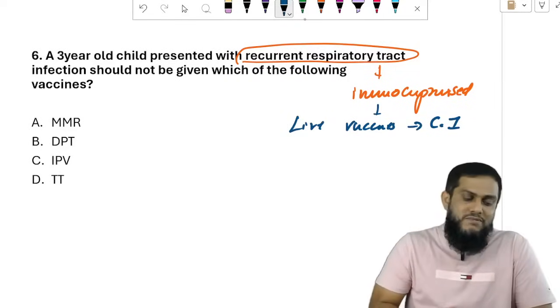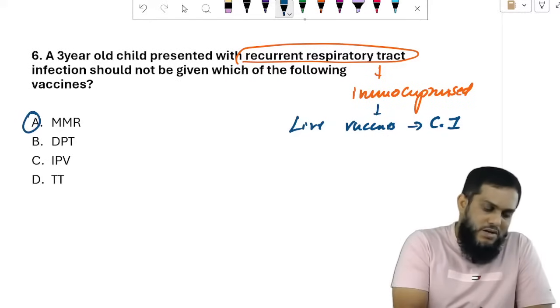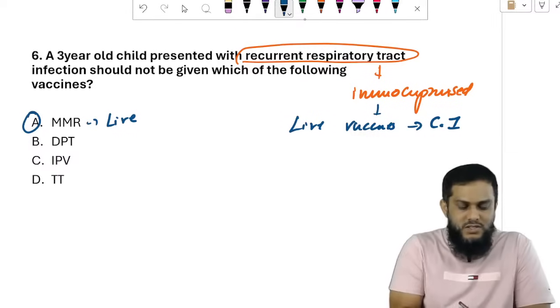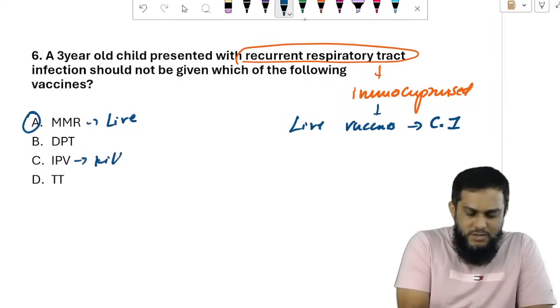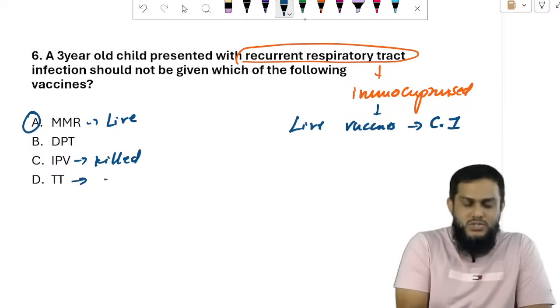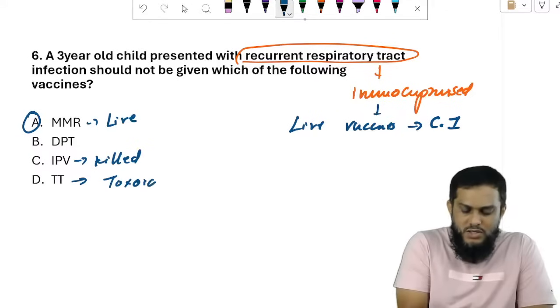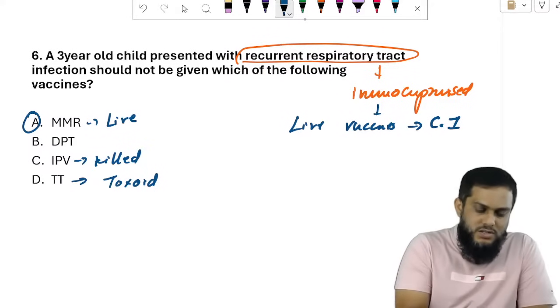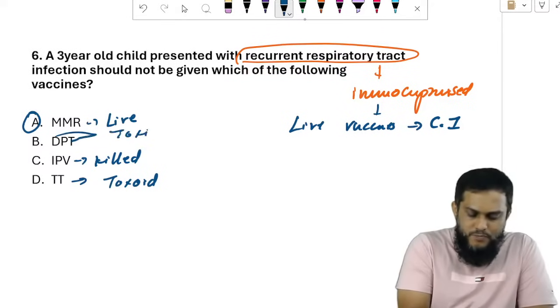Sir, I have given all the live vaccines in virology. MMR is a live vaccine. IPV is a killed vaccine. TT, tetanus toxoid, is a toxoid. So DPT and DT contain toxoids, diphtheria and tetanus.